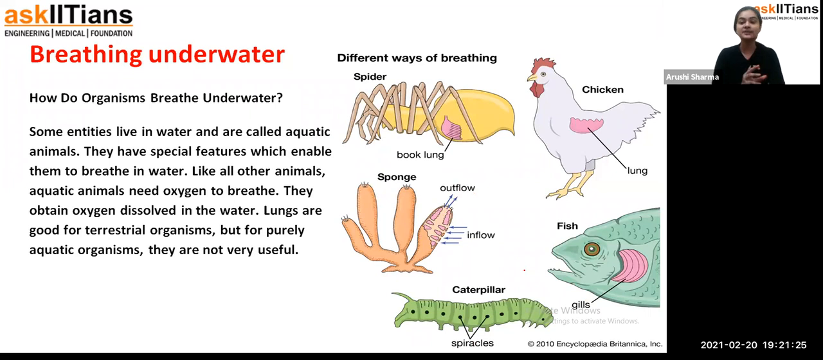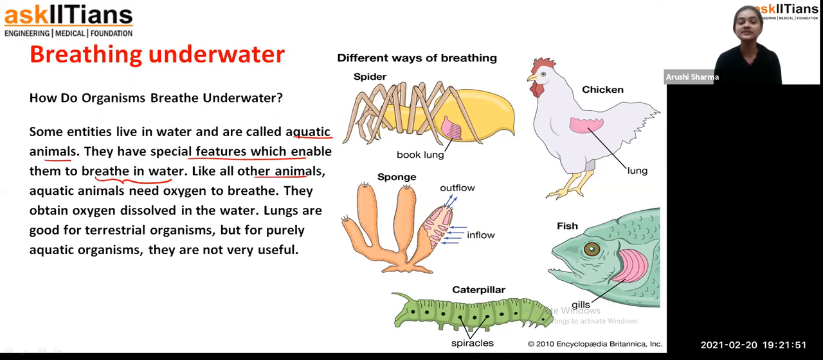But the question comes here, students: the living organisms which live on land have oxygen in the atmosphere, but the organisms which live under the water, how are they breathing? How are they getting oxygen? So students, the animals which live in water are called aquatic animals, and they have special features which enable them to breathe in water.